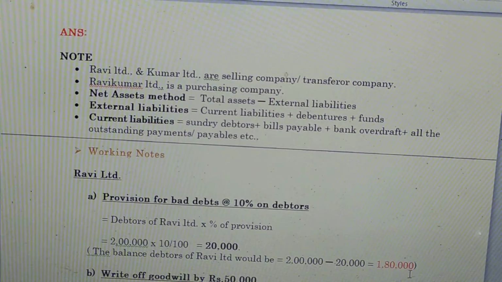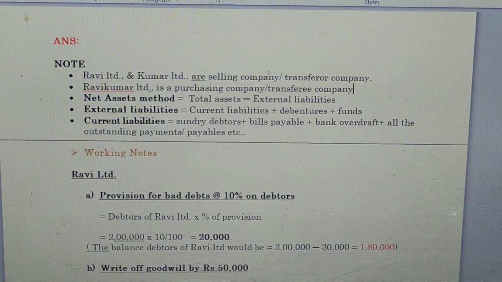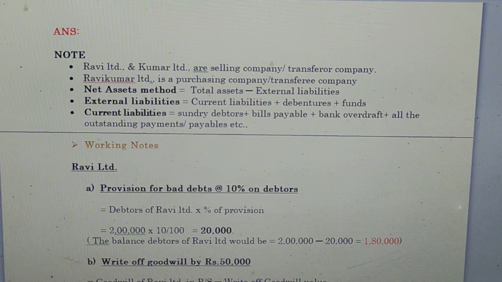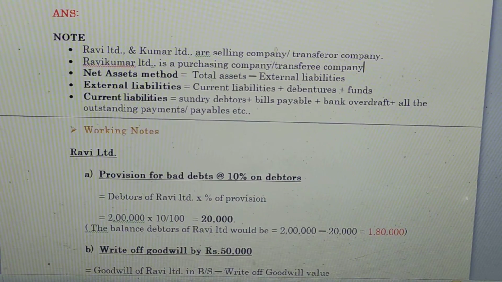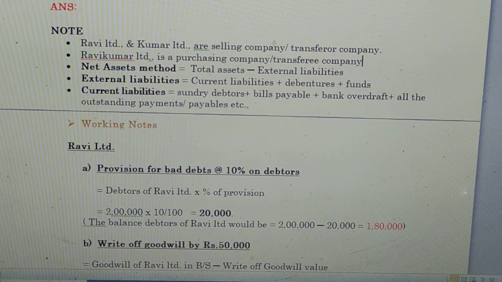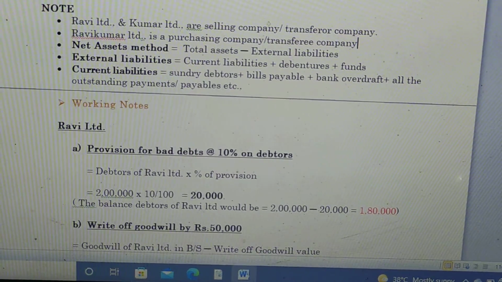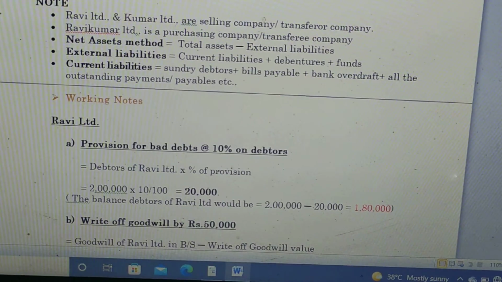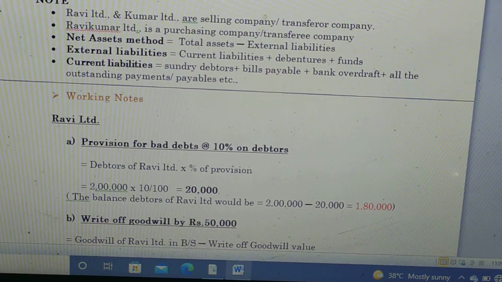Ravi Kumar Limited is the purchasing company or transferee company. Net asset method equals total assets minus external liabilities. External liabilities equal current liabilities plus debentures plus funds. Current liabilities equal sundry creditors, bills payable, bank overdraft, plus all outstanding payments or payables, etc.